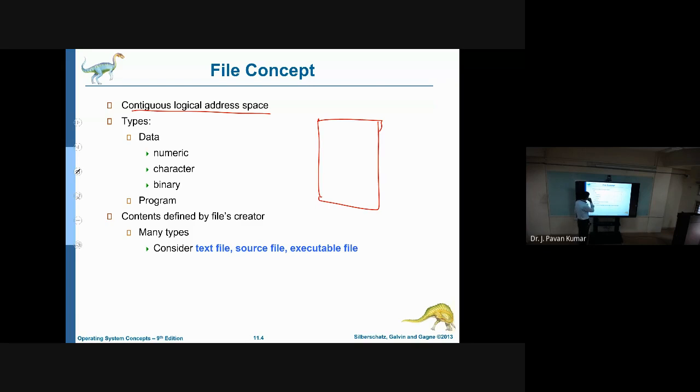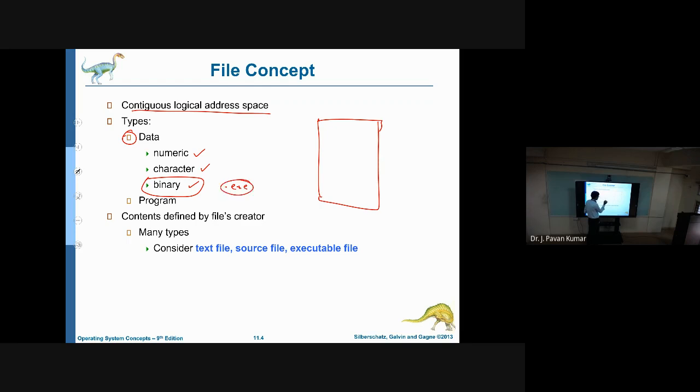Coming to the point here, the data that we can store in a file can be numeric, character, or binary. Binary in the sense, suppose you have an installation file. You have downloaded the VLC media player software, then you will have the extension .exe. What does it mean?